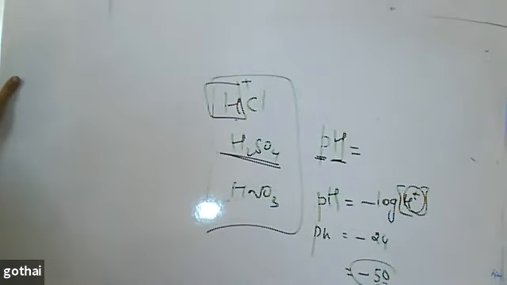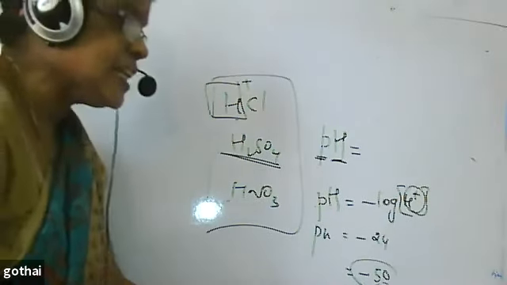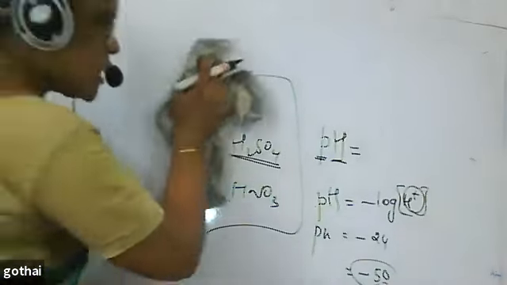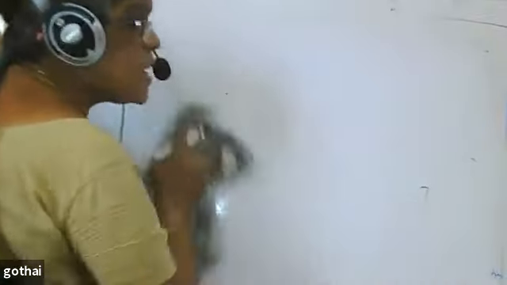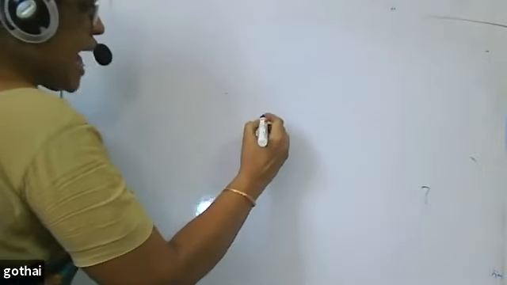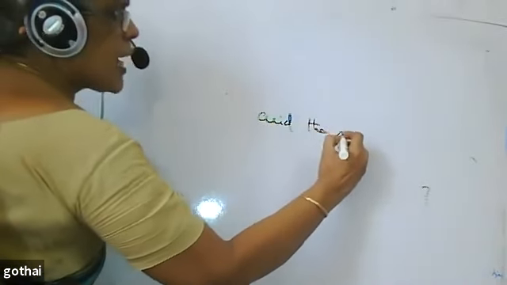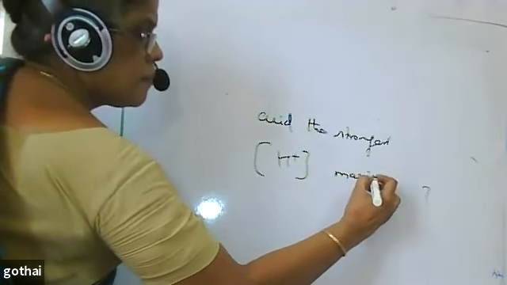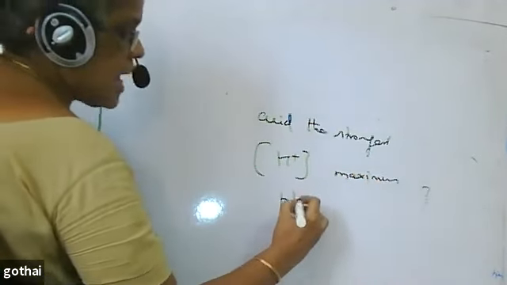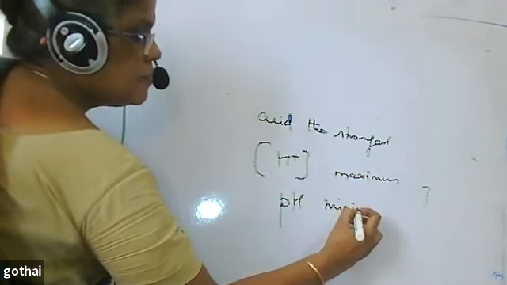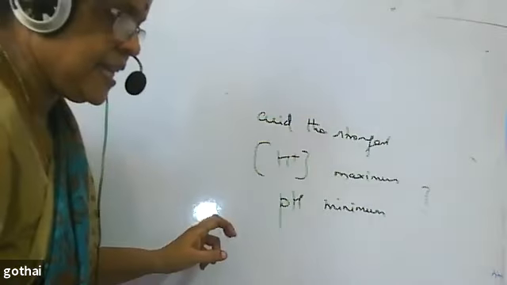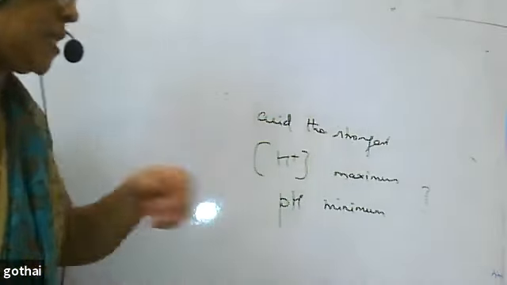So I can define the strength of an acid either in terms of H plus or in terms of pH. If an acid is the strongest, its H plus ion concentration will be maximum and pH value will be minimum. So I can find out the strength of an acid either from H plus or pH.